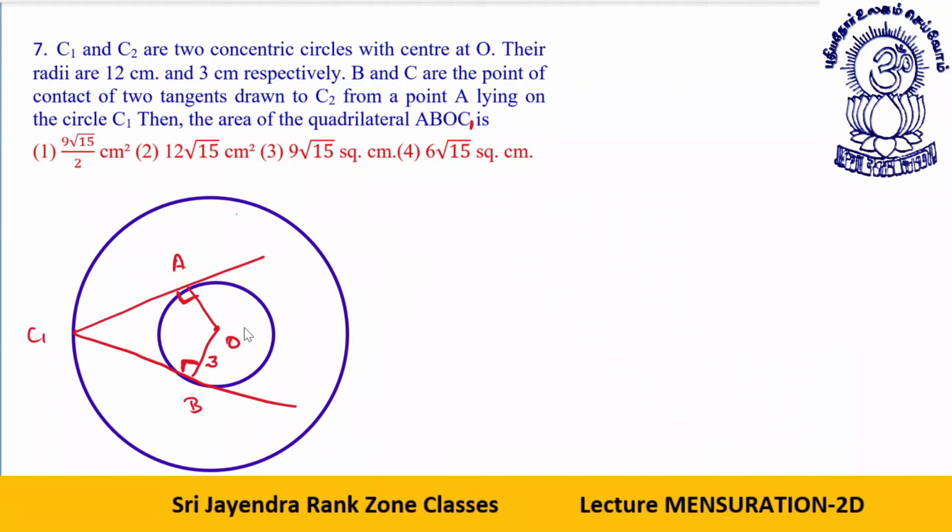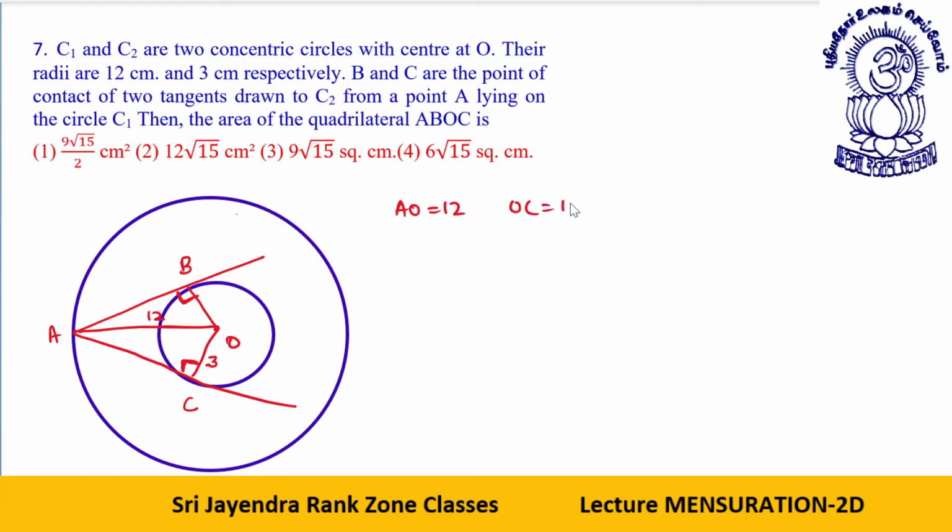Fine. So what I will do is, this is ABOC. B and C are the points of contact. Dear friends, I made the figure wrong, but everything else is correct. This is like A B O C, like this. This is 3. Now this is what? This is 12. How come this is 12? This is the radius of the bigger circle. AO is equal to 12.